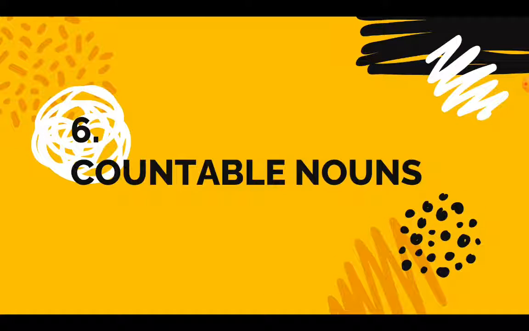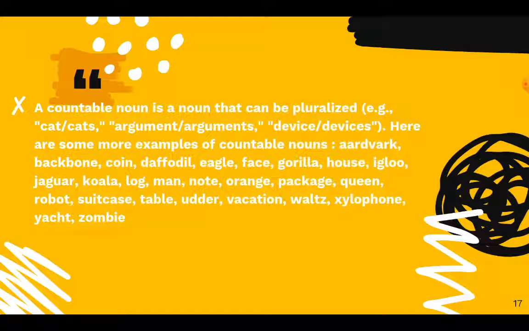Now let's discuss the sixth type, and this is countable nouns. What are countable nouns? A countable noun is a noun that can be pluralized, like cat, its plural will be cats. Argument, its plural will be arguments. Plural means more than one. Device, its plural will be devices, like one device, two devices, three devices, so we can count them.